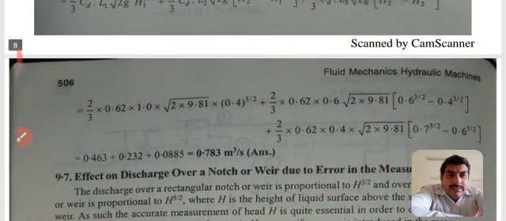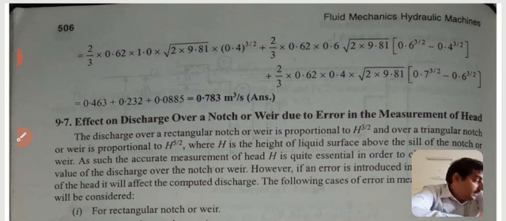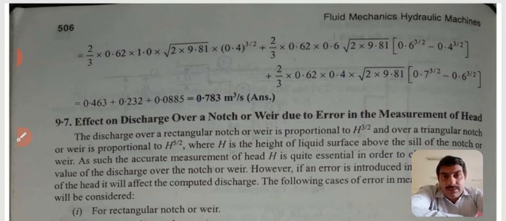Now putting in all these values and adding, we can calculate the discharge over the whole stepped notch, that is 0.783 meter cube per second, which is the discharge.